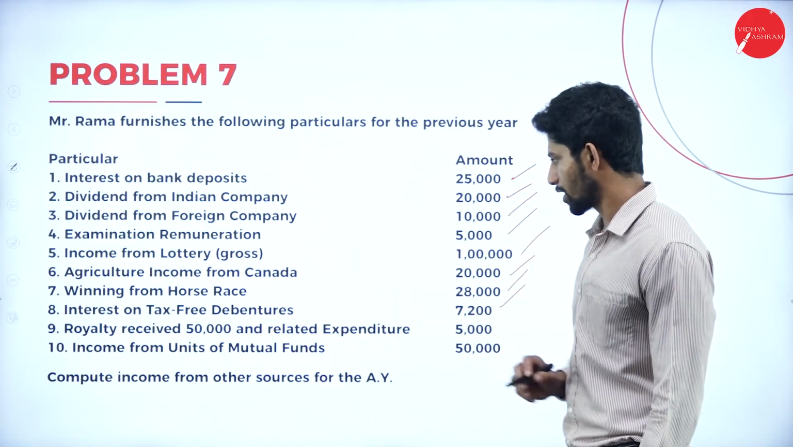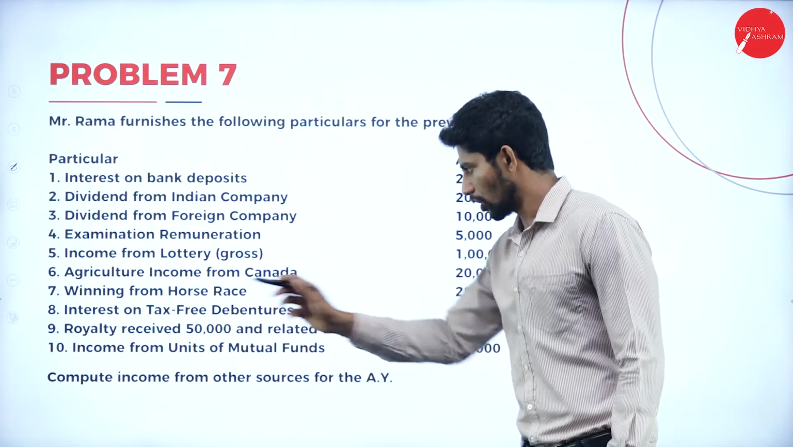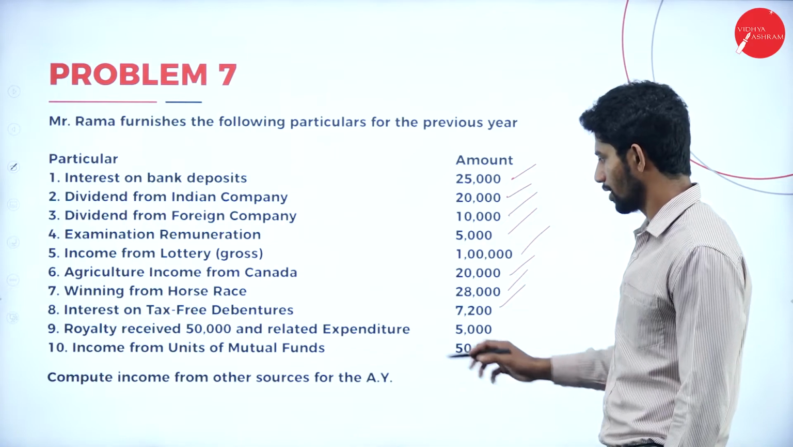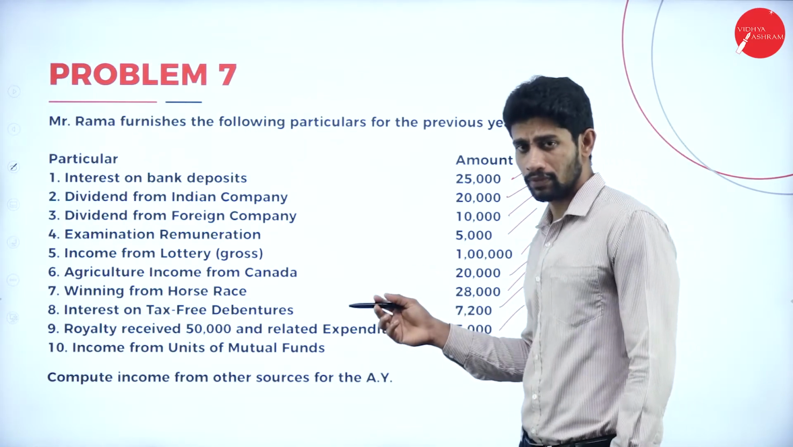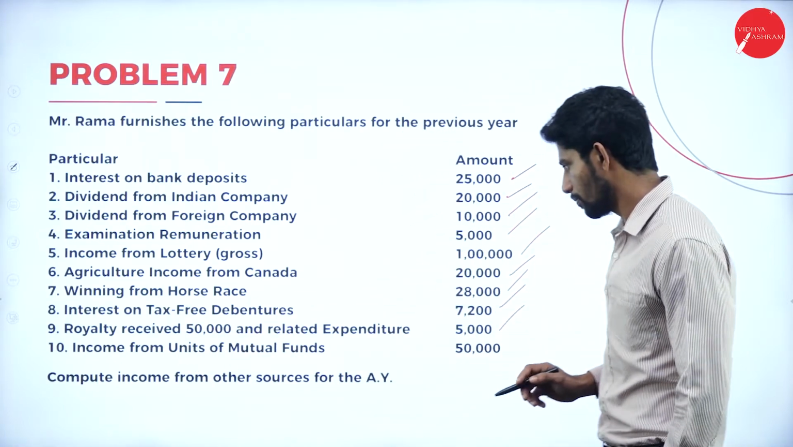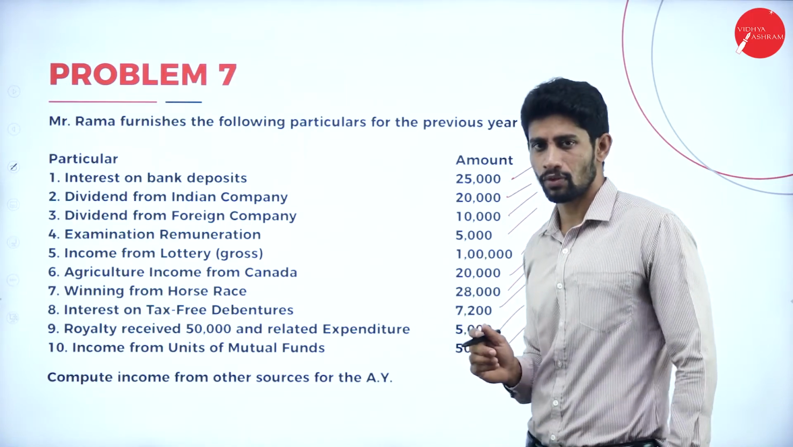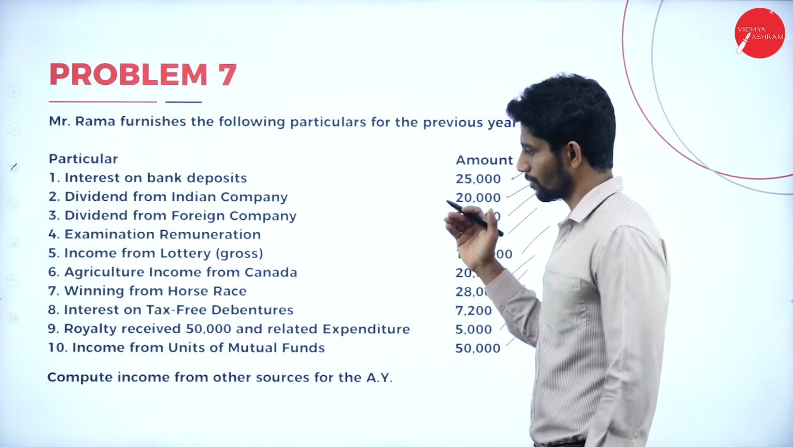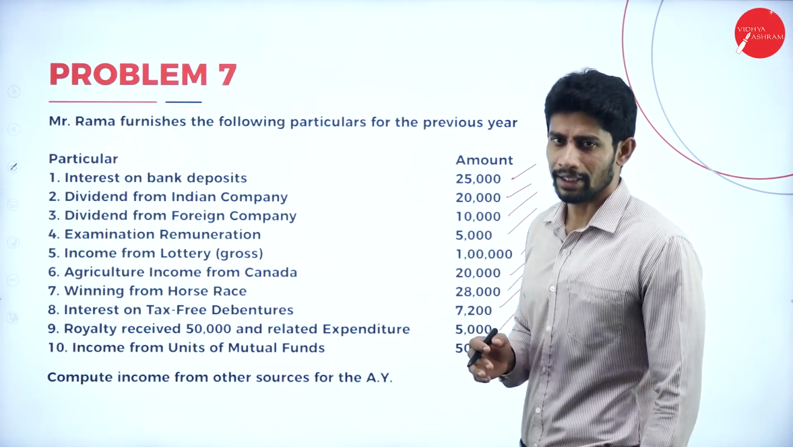Interest on tax-free debentures, rupees 7,200. Royalty received, rupees 50,000, and related expenditure, rupees 5,000. We will see to it while we are solving the problem, the adjustments. Next, income from units of mutual funds. So these are all the information given in the problem. By using these 10 points, you are supposed to compute the income from other sources.